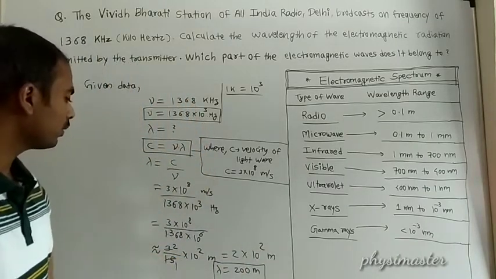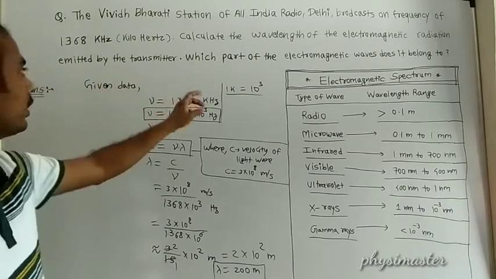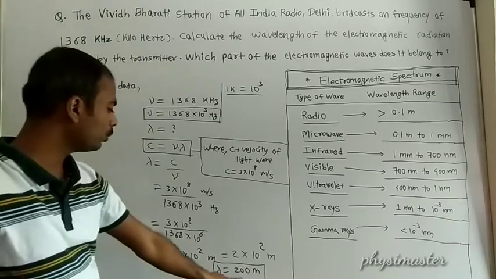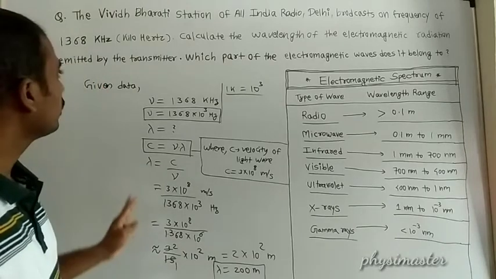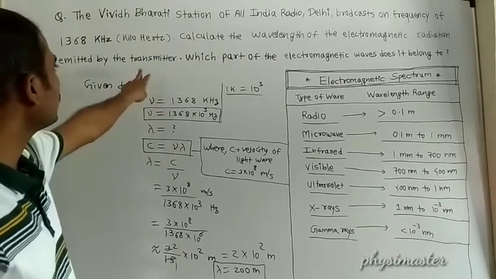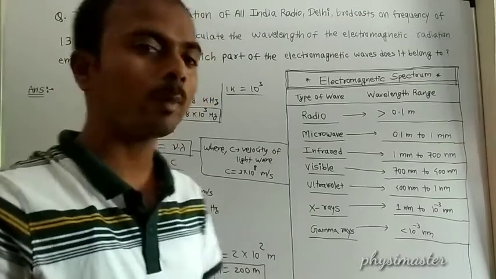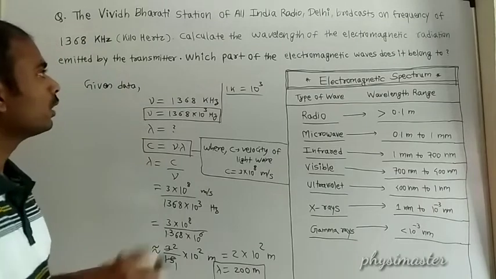That is, the wavelength of the electromagnetic radiation emitted by the transmitter is found to be 200 meter. So this is the answer of the first part, where we have calculated the wavelength of the electromagnetic radiation emitted by the transmitter.